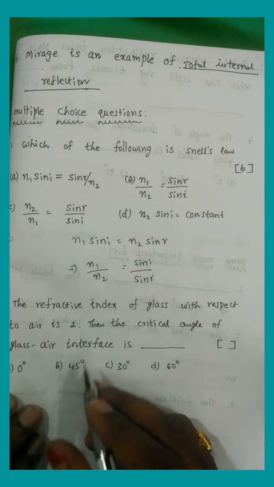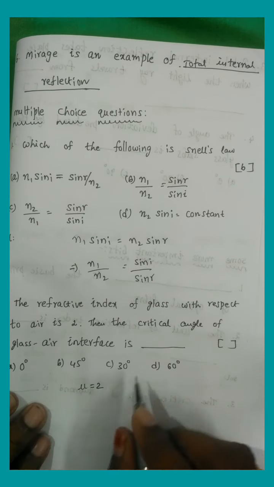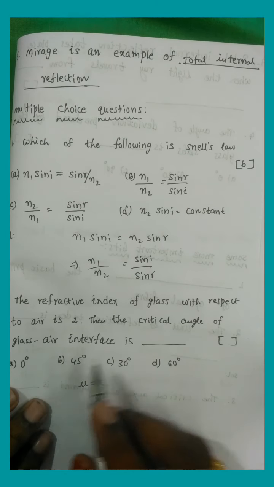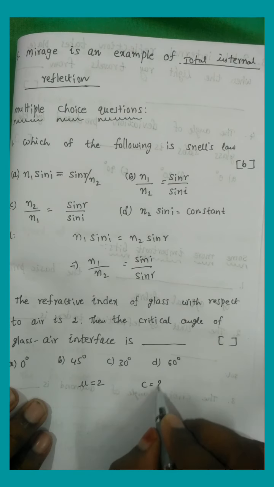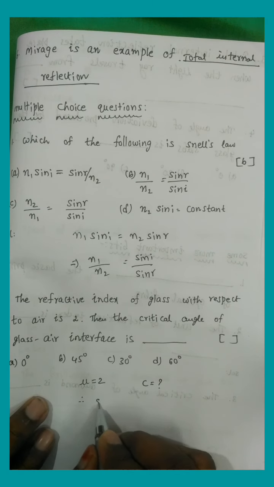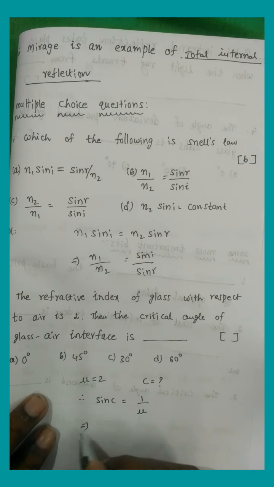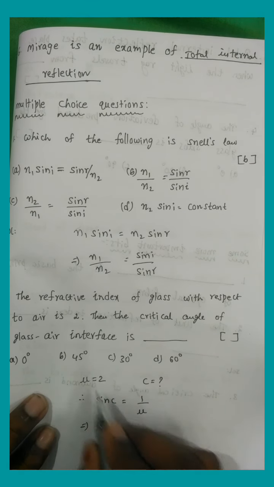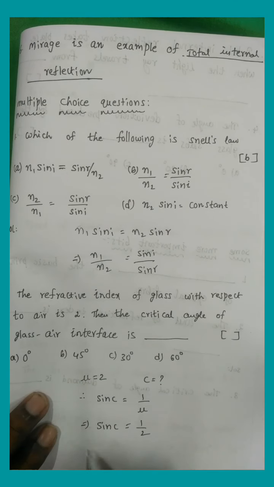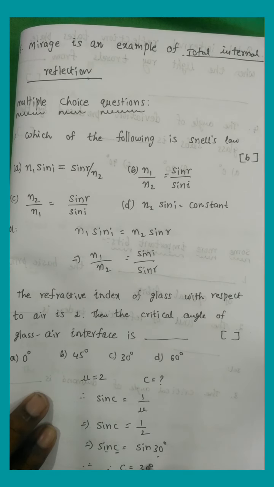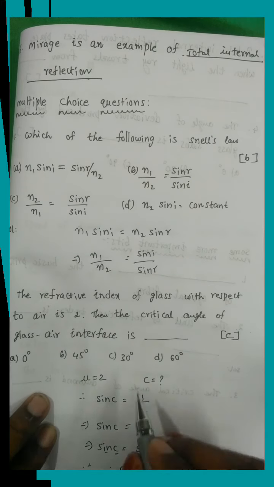The refractive index of glass with respect to air is 2. That means mu equals 2 is given. And the critical angle of the glass-air interface, that is C, equals how much? The formula is sin C equals 1 by mu. So sin C equals 1 by 2, which equals sin 30 degrees according to trigonometry. Therefore C equals 30 degrees. That means option C is correct.